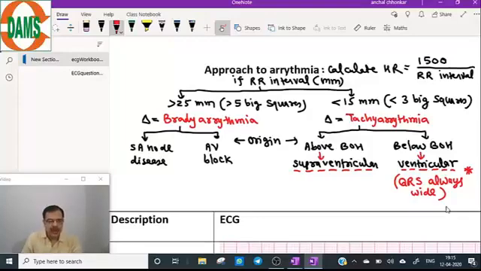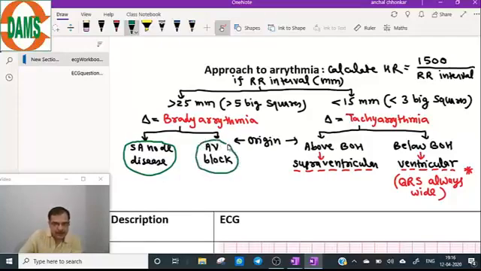Now, coming to the first section, which is the bradyarrhythmia. In bradyarrhythmia, we will start first with the SA node origin disease, and then we will discuss the very important section, AV blocks.